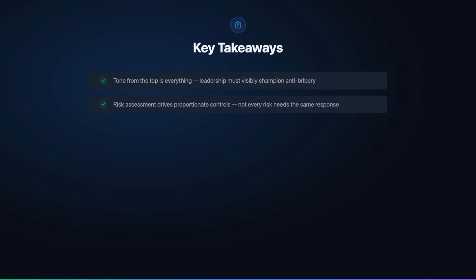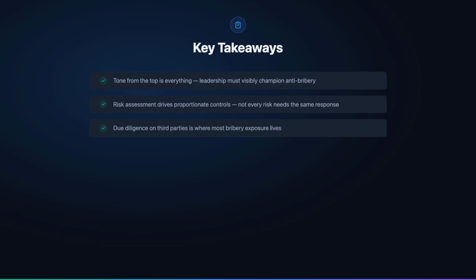Second, the bribery risk assessment drives everything. Controls must be proportionate to the risk. A low-risk domestic supplier doesn't need the same due diligence as a high-risk agent operating in a country with endemic corruption. Focus resources where the risk is highest.